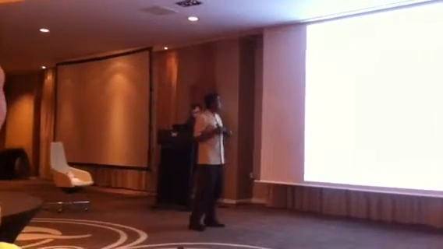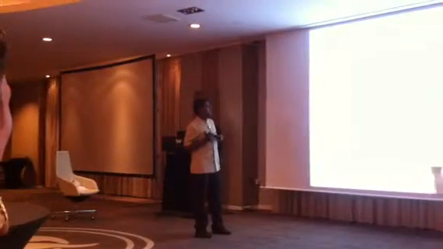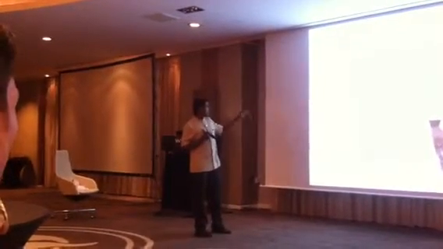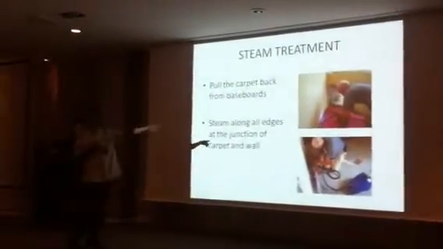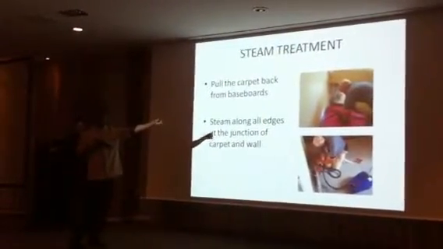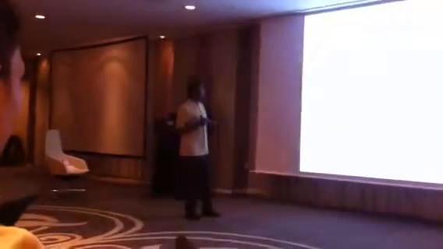So steam treatment. Pull the carpet back from the baseboard and steam along the edges at the junction of carpet and wall. You can see the picture. I think no need to explain, you can see the picture. You need to pull back the carpet. And then vacuum the carpet.